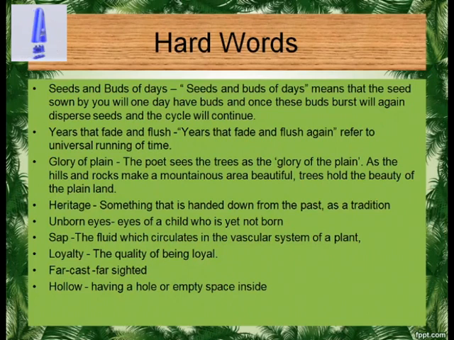Glory of plain. The poet sees the trees as the glory of the plain. As the hills and rocks make a mountainous area beautiful, trees hold the beauty of the plain land. Heritage. Something that is handed down from the past as a tradition. Unborn eyes. Eyes of a child who is yet not born. Sap. The fluid which circulates in the vascular system of a plant. Loyalty, the quality of being loyal. Farcast, farsighted. Hollow, having a hole or empty space inside.